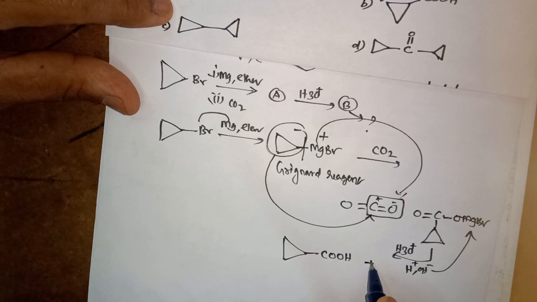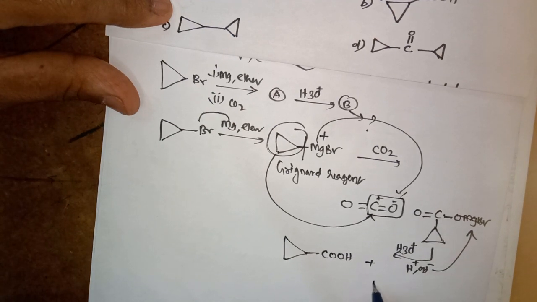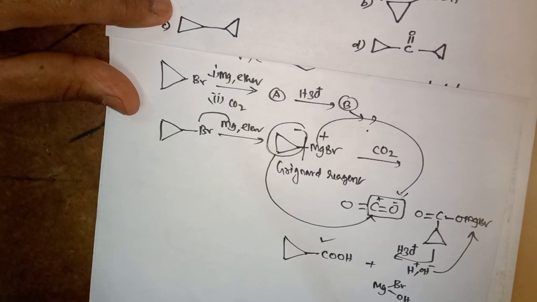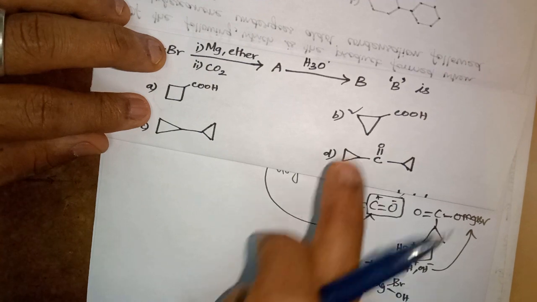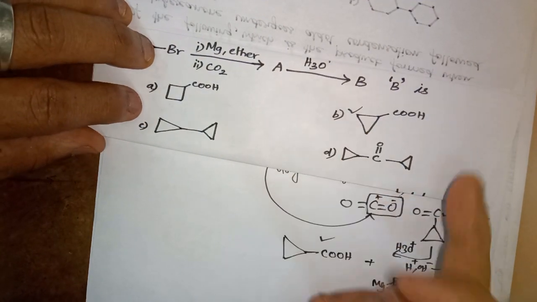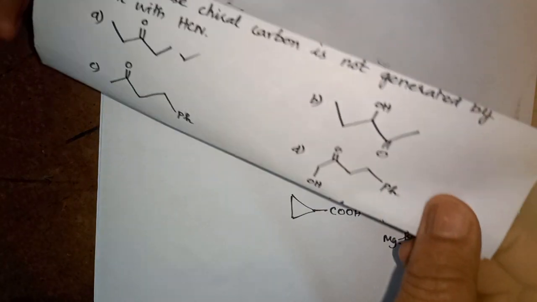With addition to that, what are we getting? MgBrOH adds to that. It is cyclopropyl attached with a carboxylic group, which is our answer. So you see the second question, option B is our answer. So we can go for the third one.